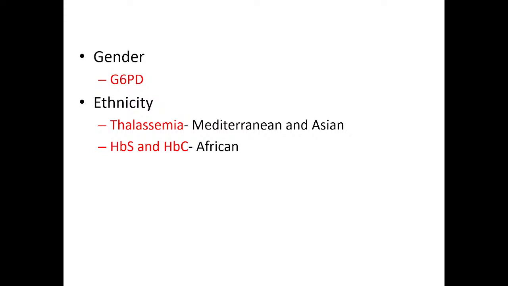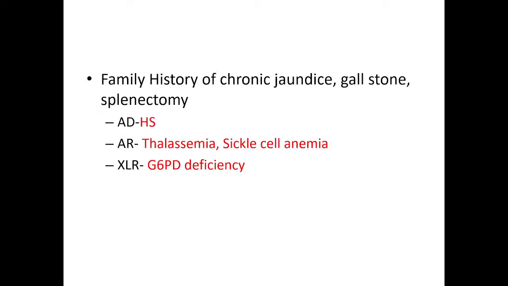Then ethnicity: thalassemia is common in the Mediterranean and Asian region, HbS and HbC are common in the African region. Neonatal jaundice, if it is there, then HS and G6PD, as I told, are common causes of neonatal jaundice and neonatal hemolysis. Then family history of chronic jaundice, gallstones and splenectomy.